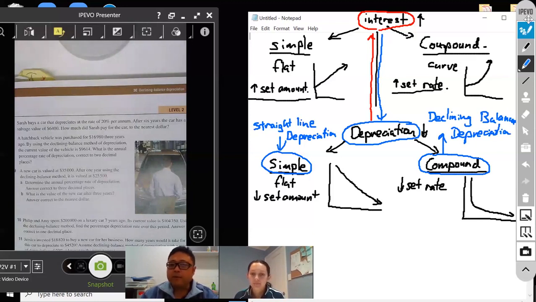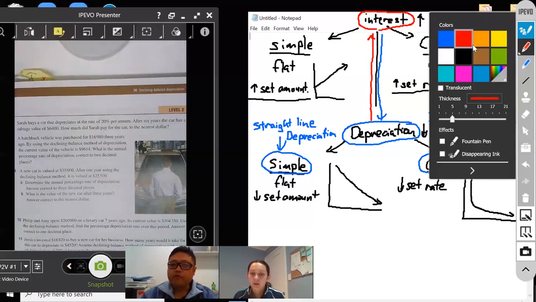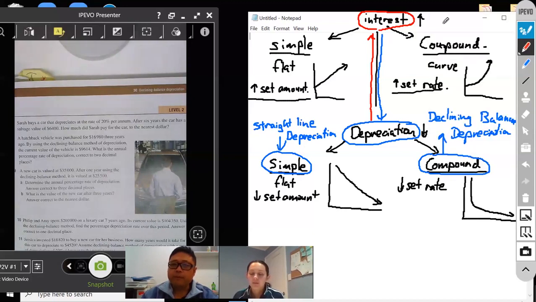Now, what's the formula for interest? Interest, simple or compound. Okay, FV equals PV, bracket 1 plus R, to the power of N.